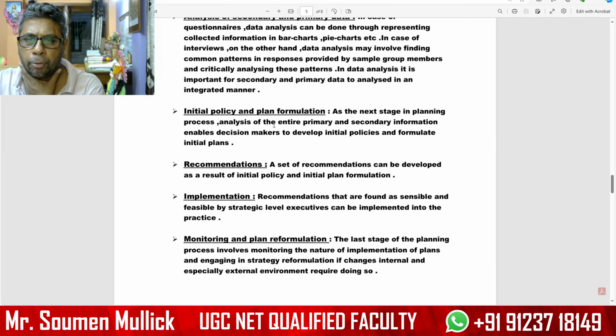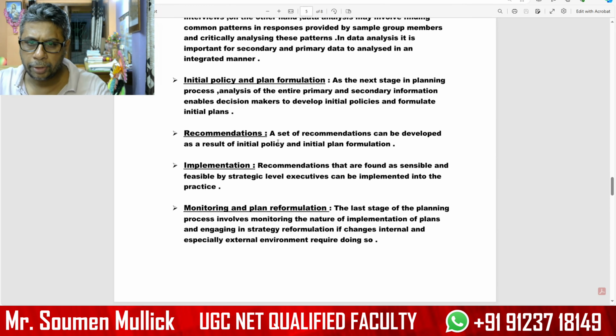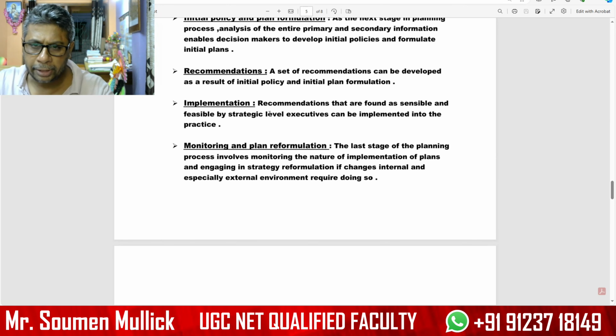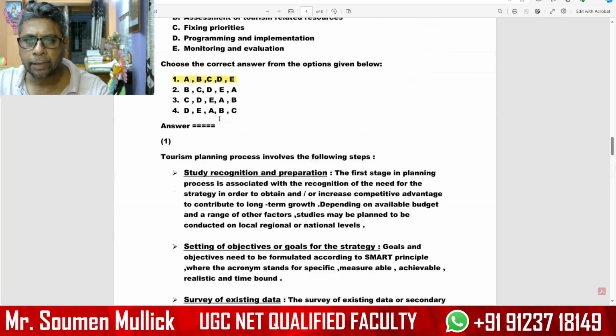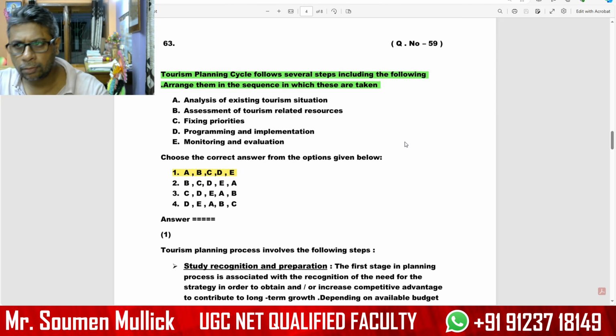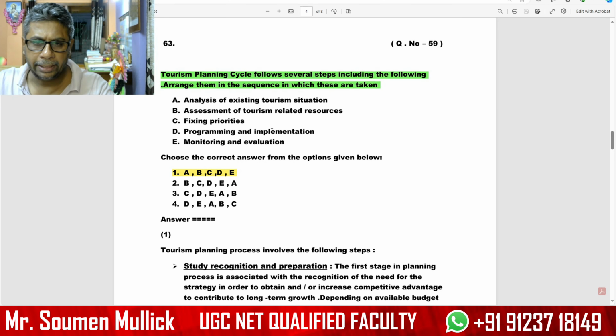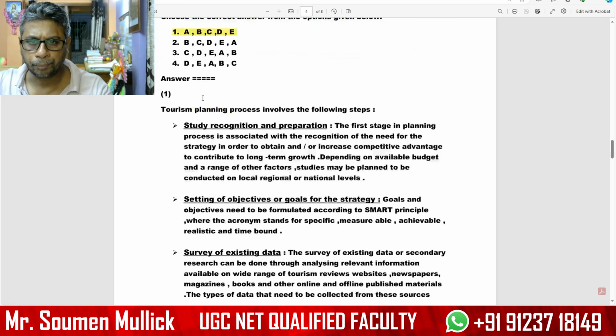Next, initial policy plan formulation. Next, recommendation, implementation, monitoring plan and reformulation. These are the various steps involved in the tourism planning process. But from our perspective, these 5 areas are important.